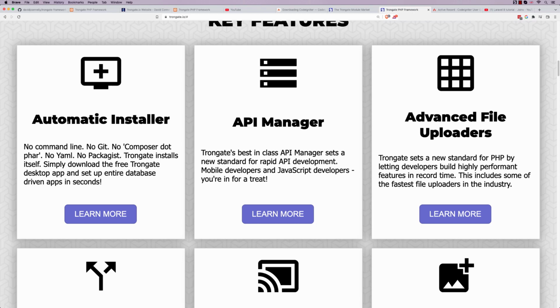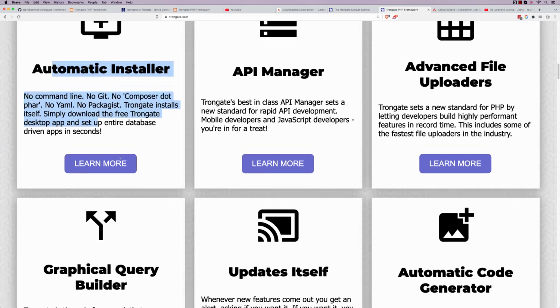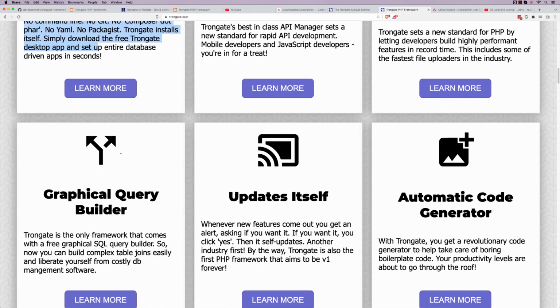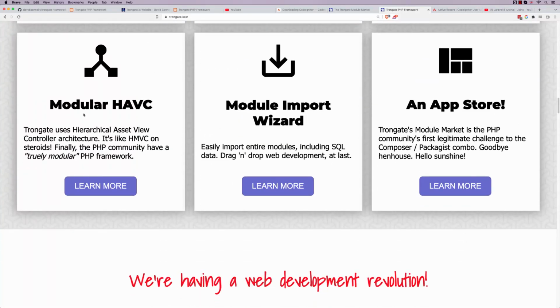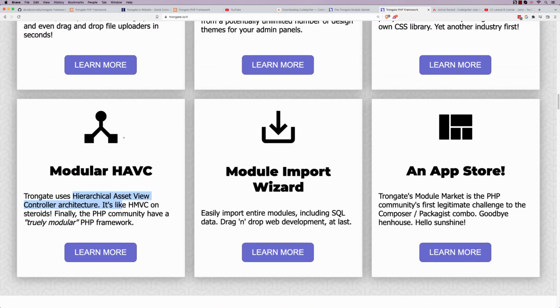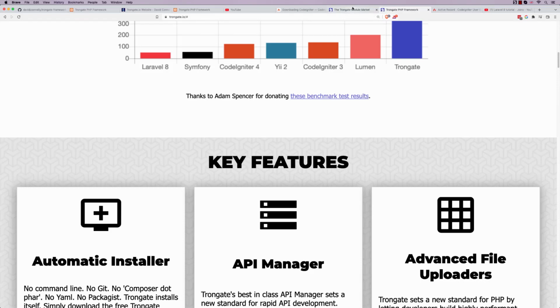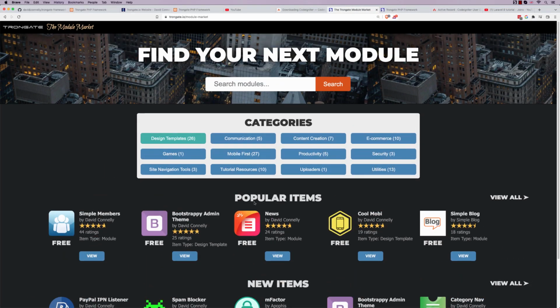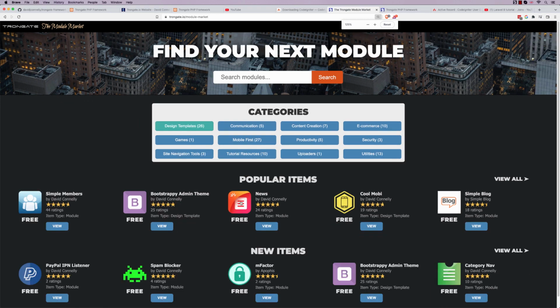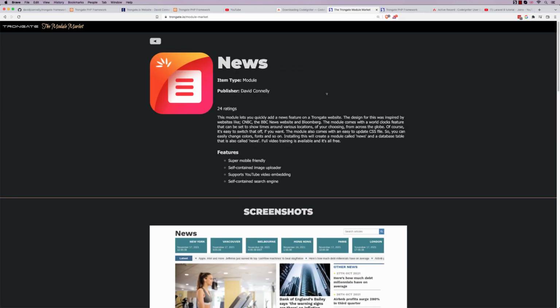So I think that the installation mechanism where it downloads directly from, well, maybe not. Actually, let's be, okay, complete genuine innovations. Let's see. I think we're talking about, certainly the architecture is unique. There's nothing else using hierarchical assets, views, controllers. The App Store is based off of the Apple App Store, but as far as PHP frameworks go, it's the only framework that gives you something like this.